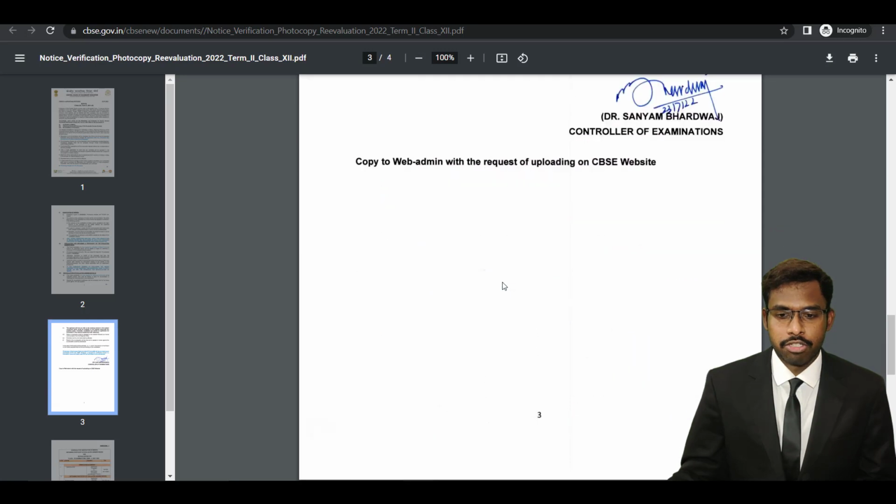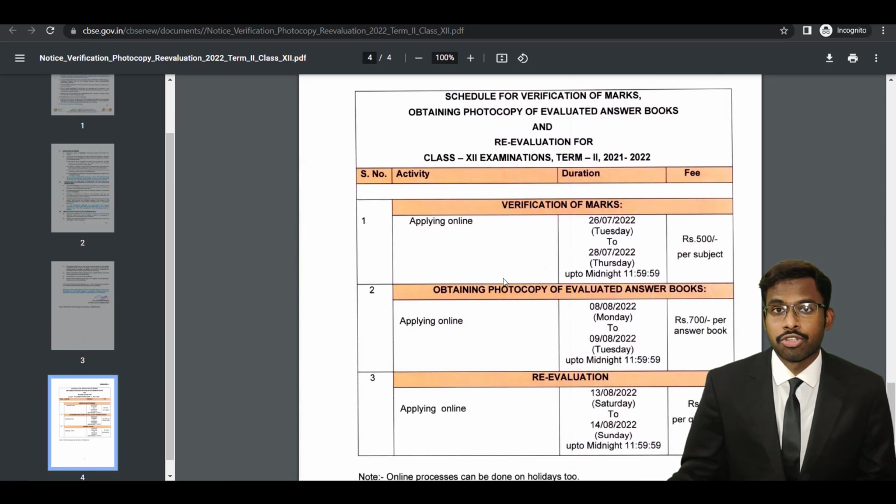So this is kind of the circular, and when I talk about annexure, these are the dates. These are the dates scheduled for verification of marks, obtaining photocopy of evaluated answer booklet, and revaluation for Class 12 examination, Term 2, 2021-2022. So verification of marks, applying online, the duration is from 26th, that is tomorrow, 26th of July to 28th of July, until midnight. You have to pay 500 rupees per subject.